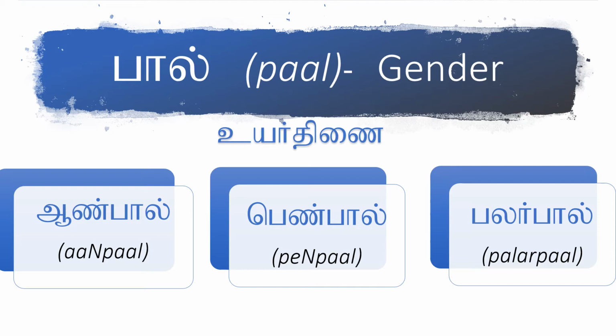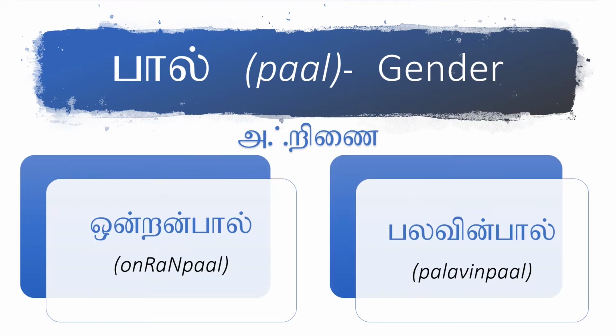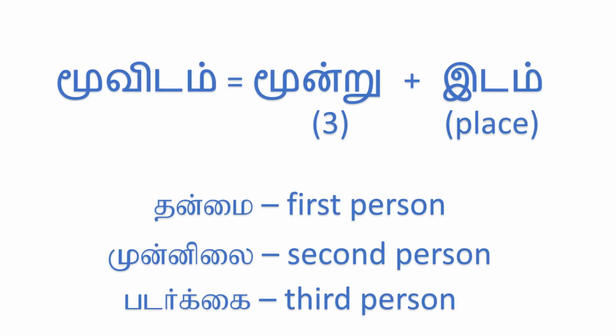Uyarthinai pals are aanpal, penpal, and palarpal, and ahrinai pals are onranpal and palavinpal. We also looked at moovidam, 3 places. Moovidam are thanmai, munnilai, and padarkai.